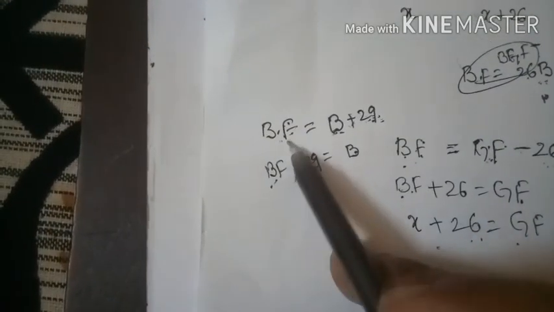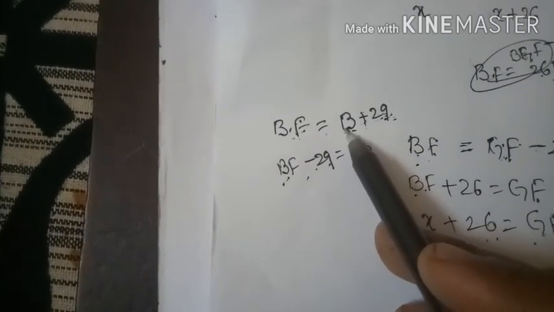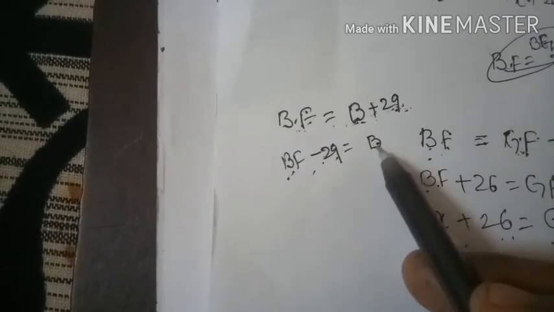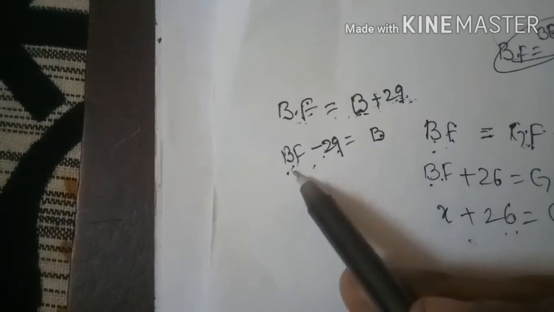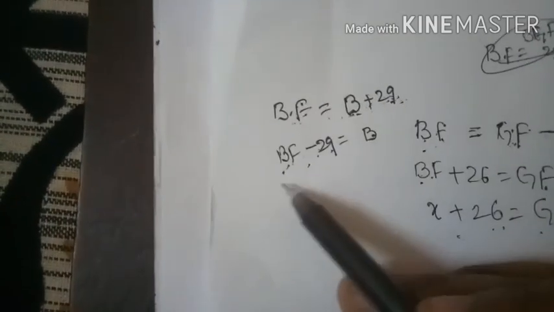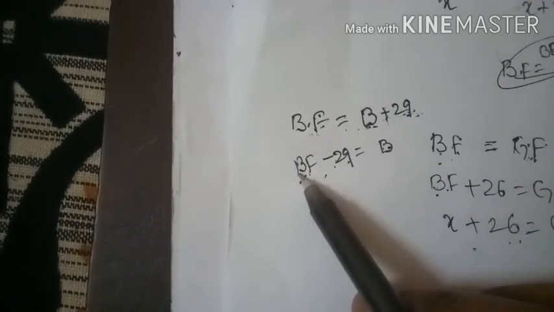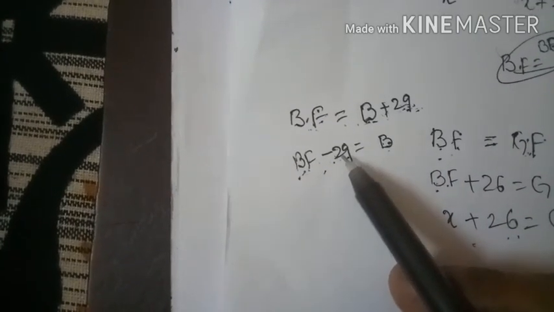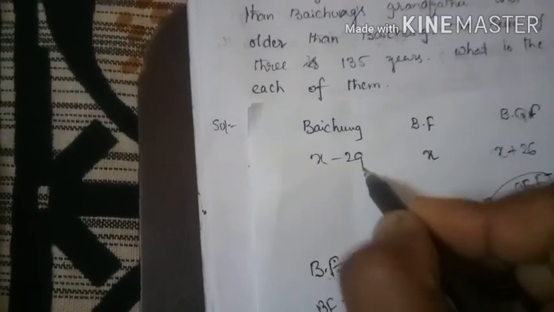Here Baichung's father is 29 years older than Baichung. That means Baichung is 29 years younger than his father. Yes or no? If I am your senior, that means you are my junior. In this way, Baichung's age becomes father's age minus 29. Baichung becomes younger than his father, how many years younger? 29 years younger. Clear? So Baichung is x minus 29 years.